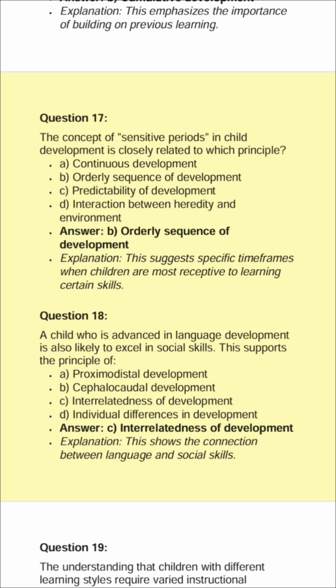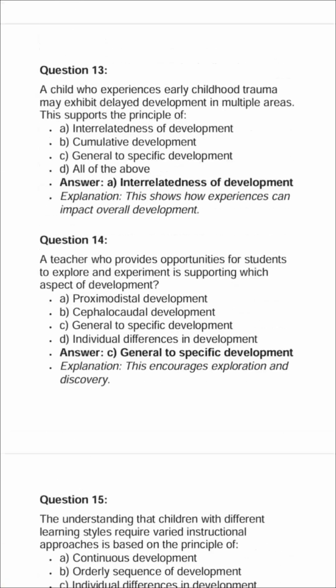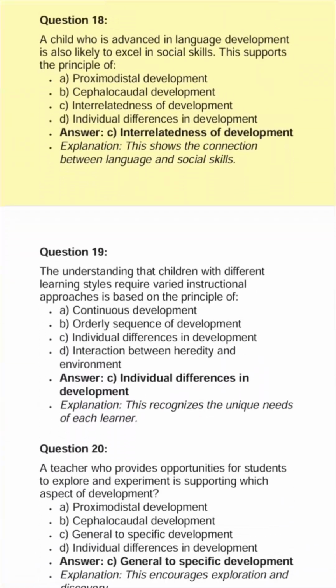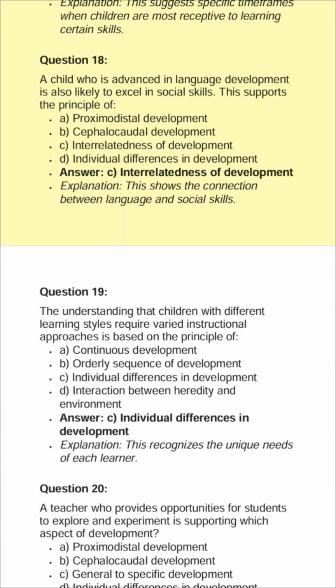Question 18. A child who is advanced in language development is also likely to excel in social skills. This supports the principle of A. Proximodistal development. B. Cephalocaudal development. C. Interrelatedness of development. D. Individual differences in development. Answer: C. Interrelatedness of development. Explanation: this shows the connection between language and social skills.